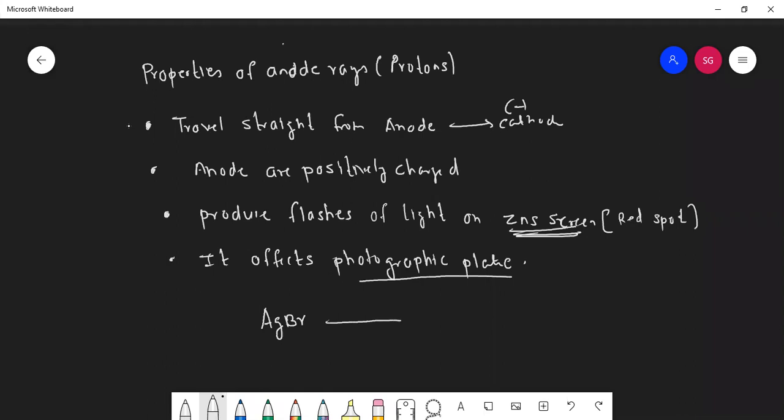Now students, this property which I explained yesterday also is a property of cathode rays as well as anode rays, means the property of electron as well as proton. It will break this Ag and Br. So we say they affect the photographic plate. Both electrons and protons affect the photographic plate. Don't forget it.